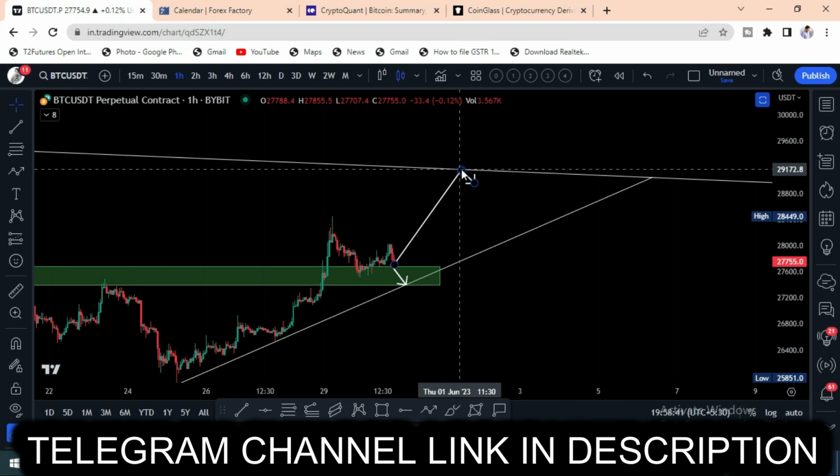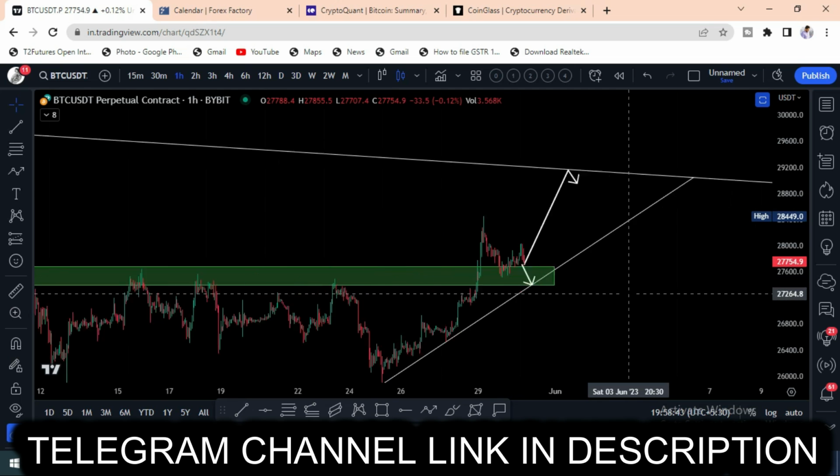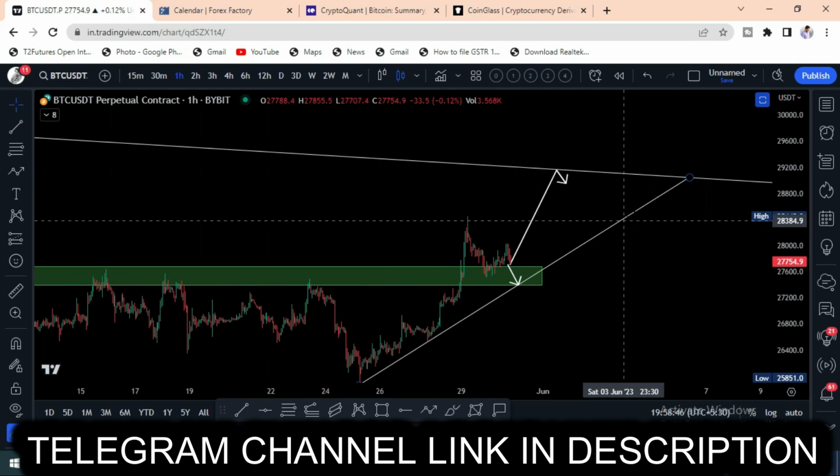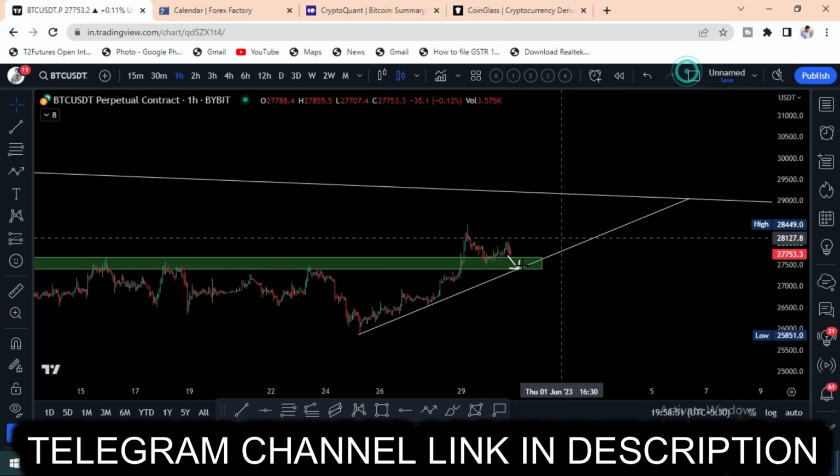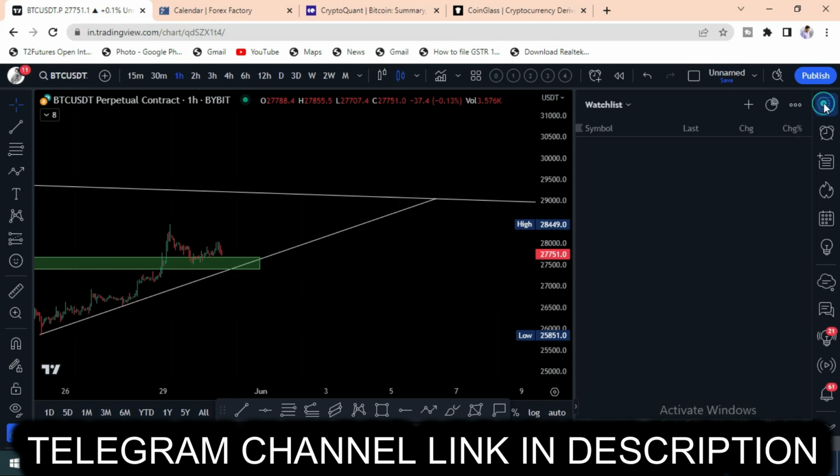Next it can come down. If everything goes right, the market will go like this. If it breaks, next the target is $36,000. So we can see here the BTC analysis has been done. Now let's enter the ETH analysis.